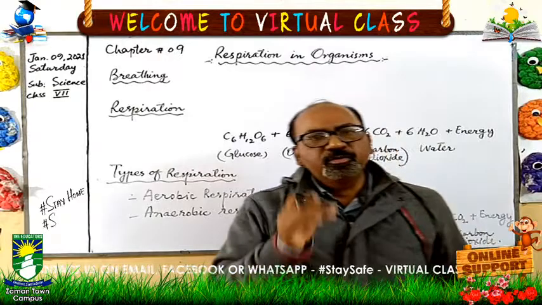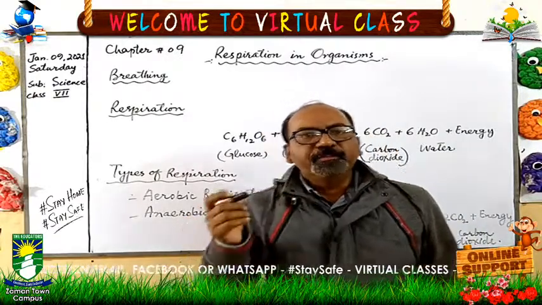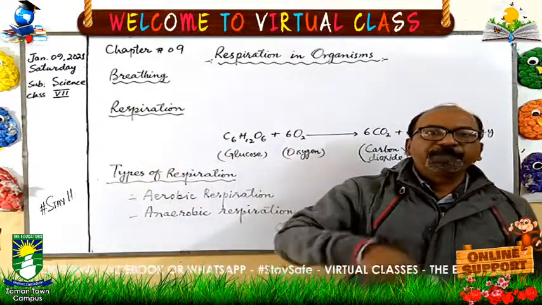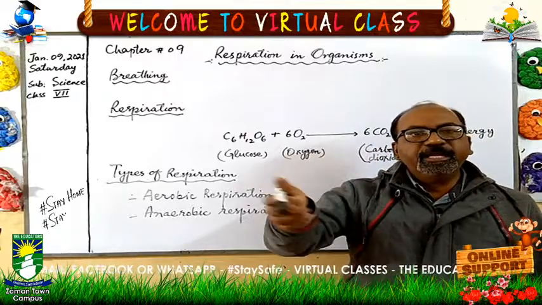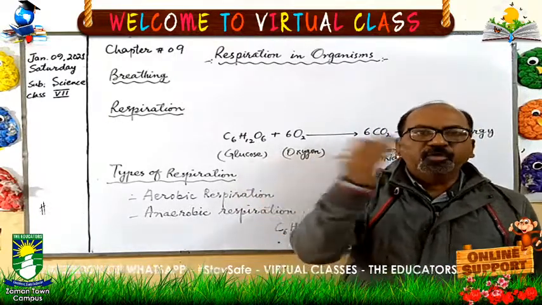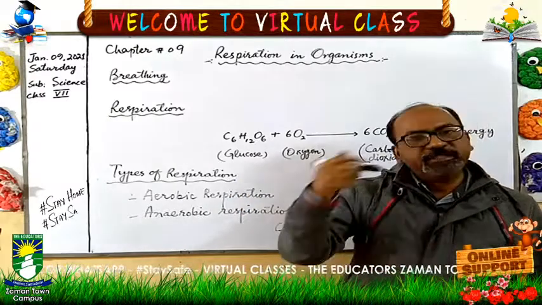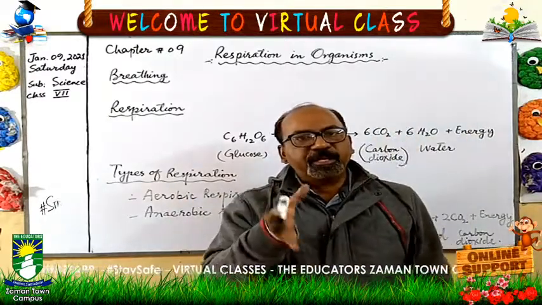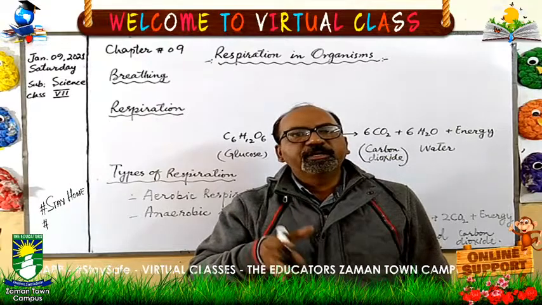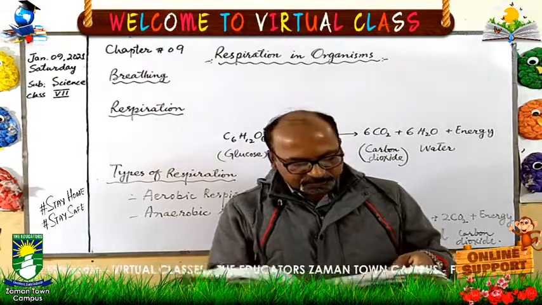And when we do exercise, our body becomes warm, because then we are taking in more oxygen, and more oxygen is combining with the glucose and more energy is released. This is the reason that our body becomes warm during running, exercising, or different physical work.